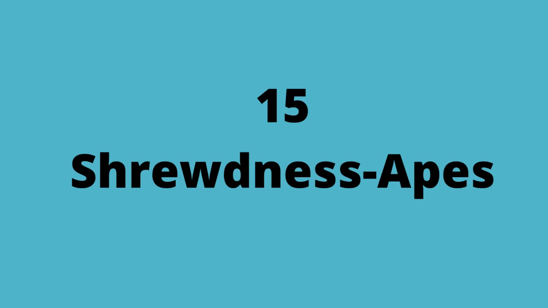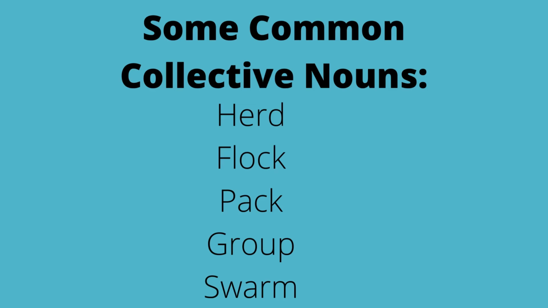So now, what are some common collective nouns? Common collective nouns are used to describe a group or collection of things, people, or animals. Herd, like for elephants and deer, and flock for birds, like pigeons and other birds, and pack for wolves and foxes. And group is a common word for anything. Swarm is for insects, like a swarm of bugs. Those are some of the common collective nouns.